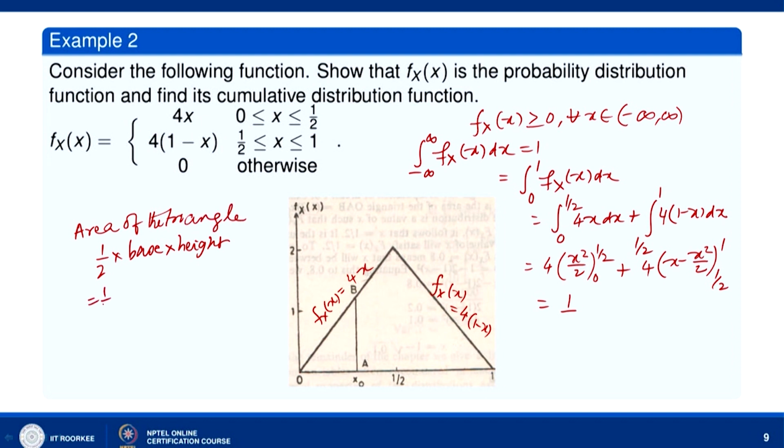So, this will be 1 by 2, base is equal to 1 and height is at x equal to half. At x equal to half, f_X(x) equal to 4x, so the height is 2. So, this is equal to 1. So, the area of the triangle is the integral over 0 to 1 of f_X(x) dx, which is equal to the integral over minus infinity to infinity of f_X(x) dx. So, f_X(x) is a probability density function.